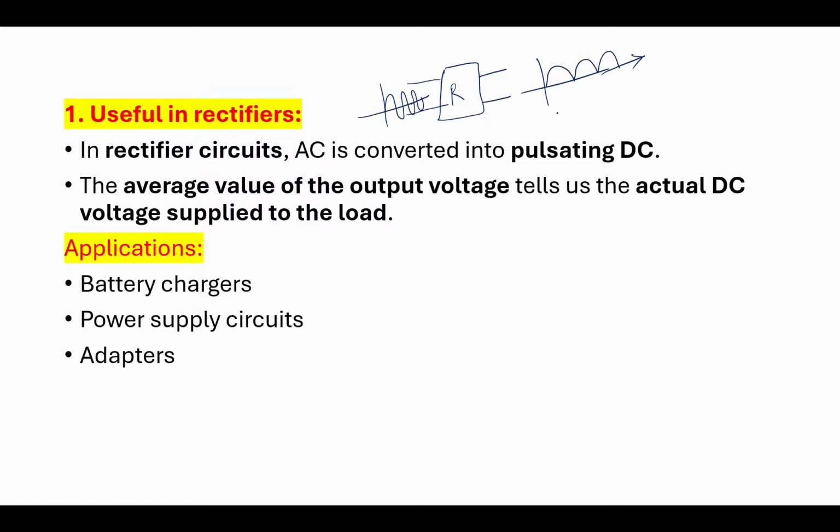In this particular output, what we need to find is the overall DC in this pulsating DC. This is AC plus DC, and the main goal is to get DC, so we need to find the content of DC in this. For that we need to calculate the DC value. The applications are battery chargers, power supply circuits, and adapters.